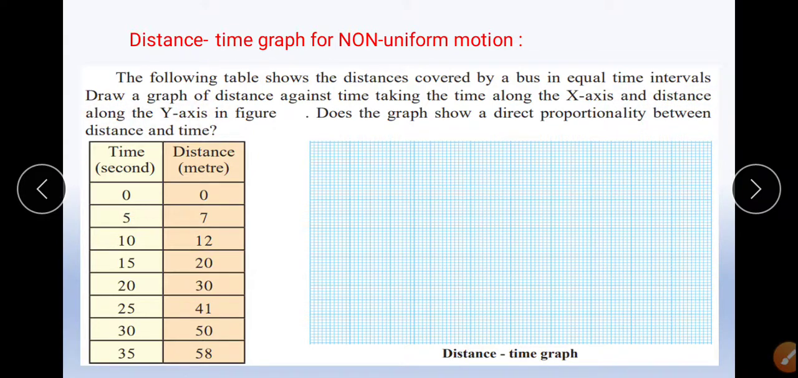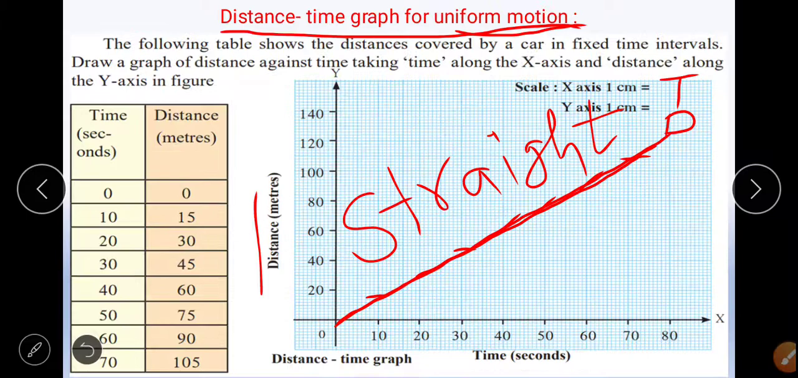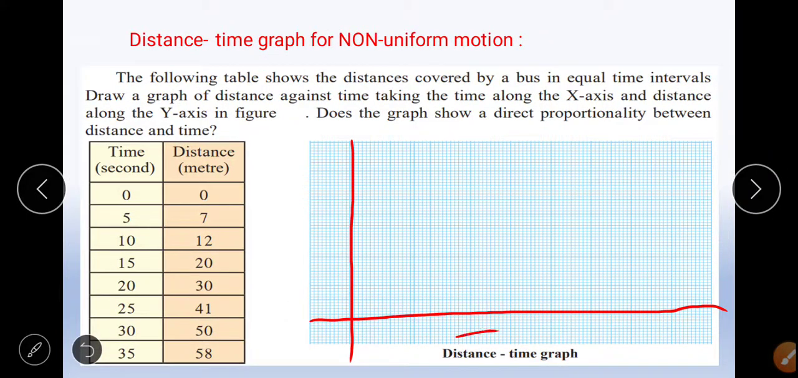Everyone should try this graph on your graph paper. Plotting this graph on your graph paper, you will get to know what a non-uniform motion is here, and how it is not directly proportional. So I am drawing this. It won't be a clear one. You have to draw it on your graph paper. Mark it here as time, here as distance.